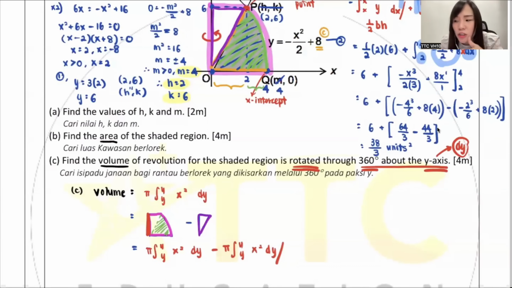So you must be thinking that teacher has another formula, man? Got. Because it's a right angle triangle. Think about it. If you turn a right angle triangle around the y-axis, you just imagine when you turn, it becomes a solid, isn't it? You will become a cone shape. Very good, Wei Chen. It will become a cone shape. So when they turn, they become a cone shape, and you can use the cone volume formula.